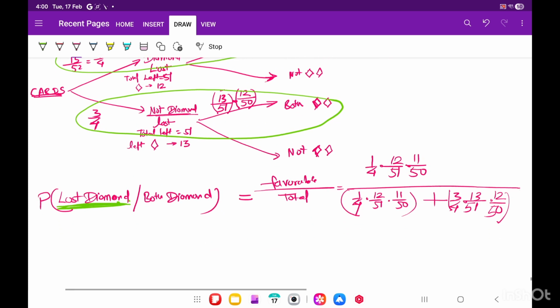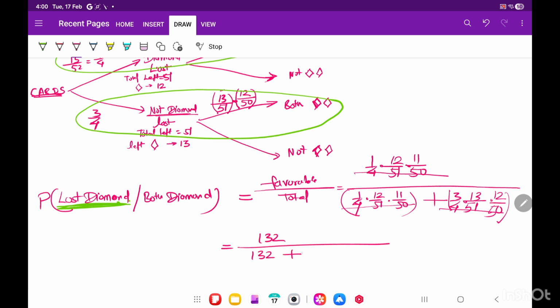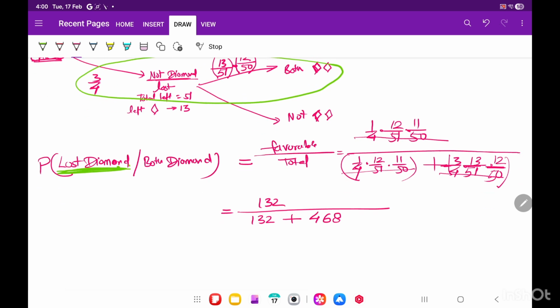Now let's simplify. To 4, 51, 50, 4, 51, 50 is common, so I have cancelled. Okay? Let's multiply. 12 into 11 is 132. This is 132 plus 3 into this is 468. Okay? Let's add it up. So 132 by 400, 500, 60, 90. This is, I think, 600 total. 4, 5 and 600, correct.